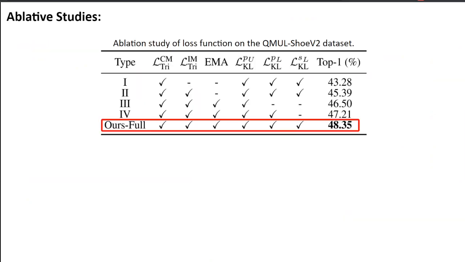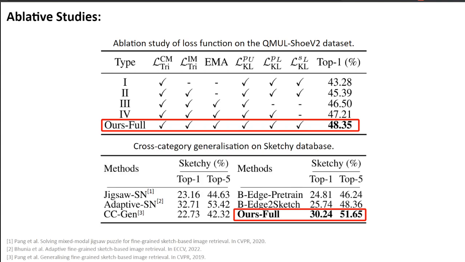We also perform a thorough ablation study on the loss objective in a stripped down fashion, where the importance of each individual loss term and the knowledge distillation paradigm are highlighted. Dropping the intramodal triplet loss lowers performance, while the stabilizing effect of EMA improves the results. The KL divergence losses also contribute significantly to the performance boost. Furthermore, in cross-category experiments with no paired sketches for unseen class, our model surpasses adopted baseline, while achieving results competitive